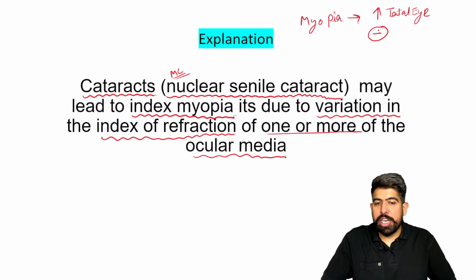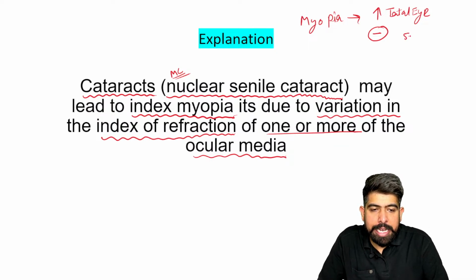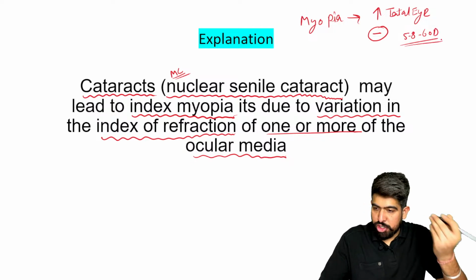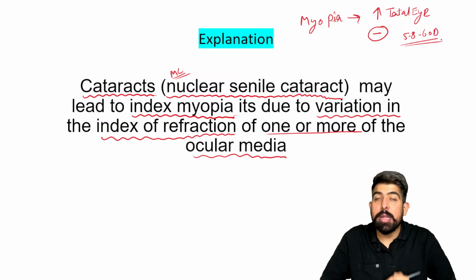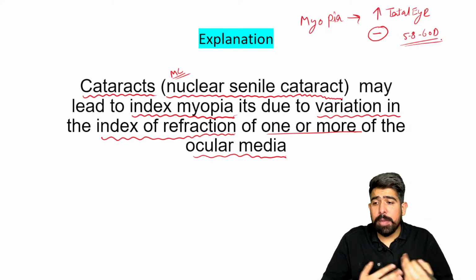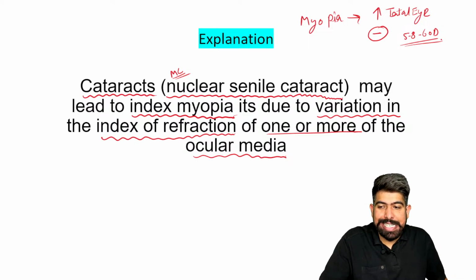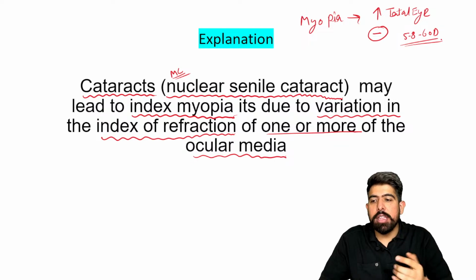In a myopia patient, what happens? Normally we have 58 to 60 diopters of normal power, right? So in myopia it is more than 60. That's why we prescribe minus glasses to get normalization. And in presbyopia, as the amplitude of accommodation has decreased, we additionally give plus glasses.